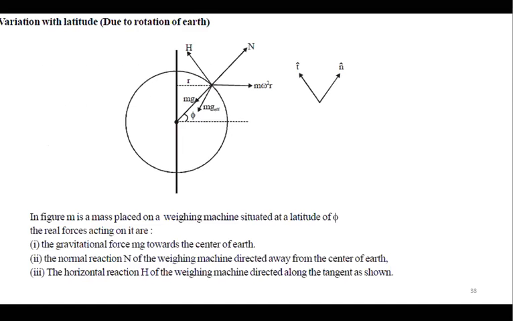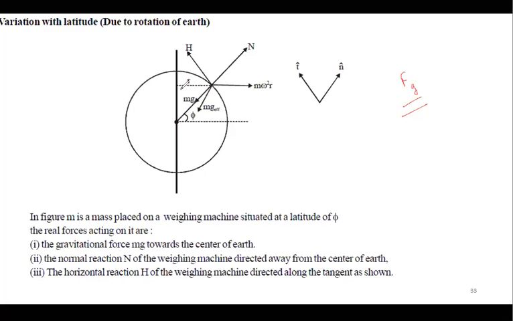Now, next is variation of g due to Earth rotation. I told you g will vary wherever there's a change in net force. When we talk about this F, what is the direction of F due to gravity? Yes, toward the center.